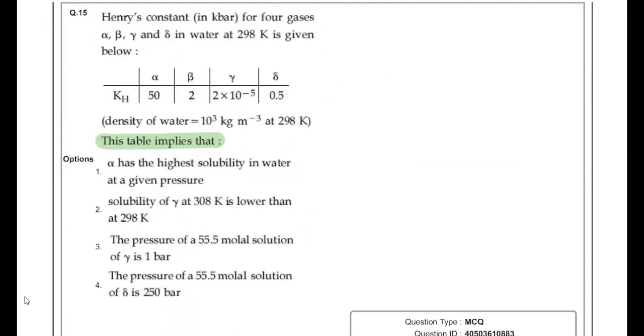So this is incorrect because solubility of gas is inversely proportional to KH. If KH is more, solubility is less. KH is less, solubility is more. So here the highest solubility will be of gamma, not of alpha. So it is wrong.